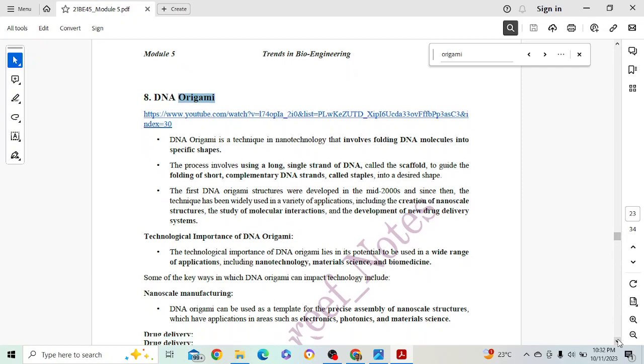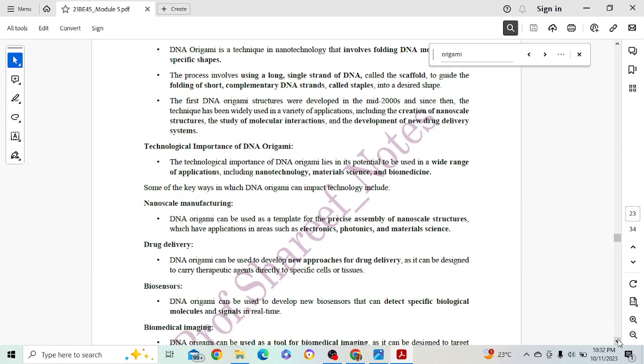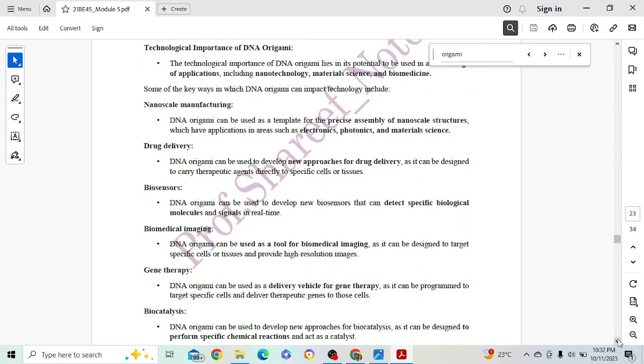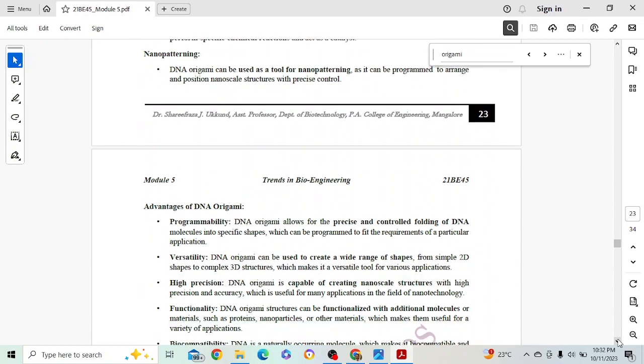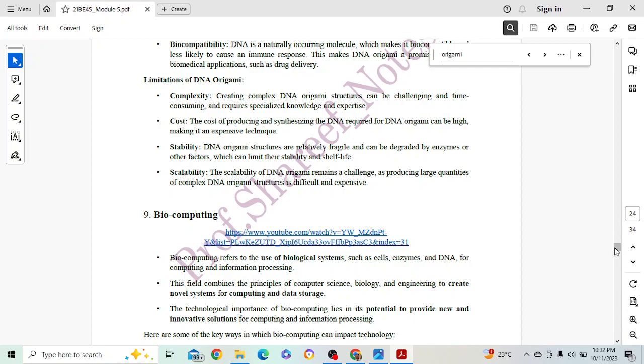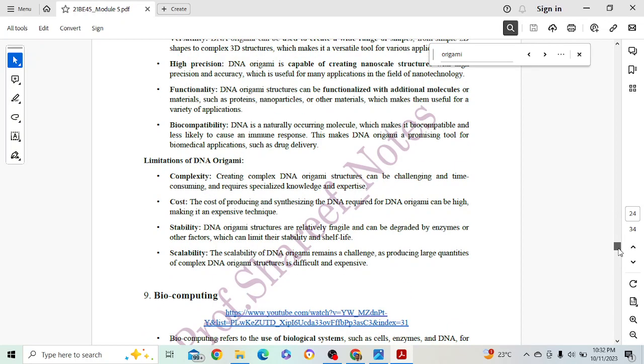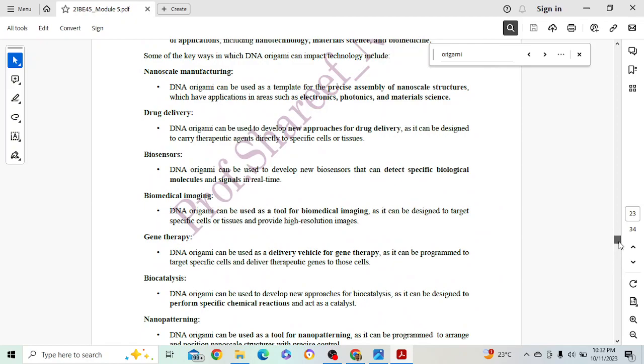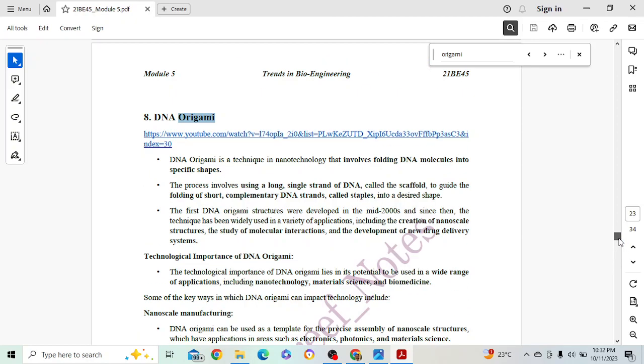You got this. See, 2 marks for introduction, technological importance 2 or 3 marks, because a lot of things are there. Advantages 2 marks, limitations 2 marks. Okay, so limitations 2, advantages 2, that is 4, technological importance around 4, that is 8, introduction 2, so 10 marks easily.